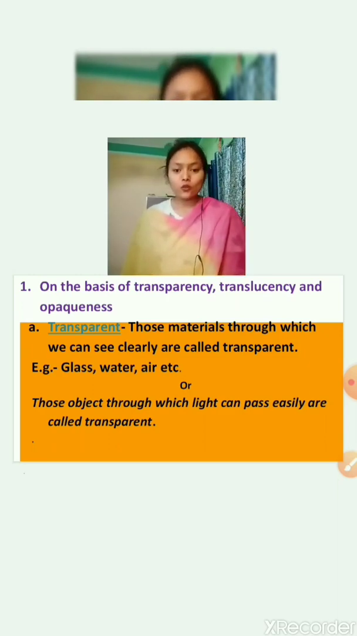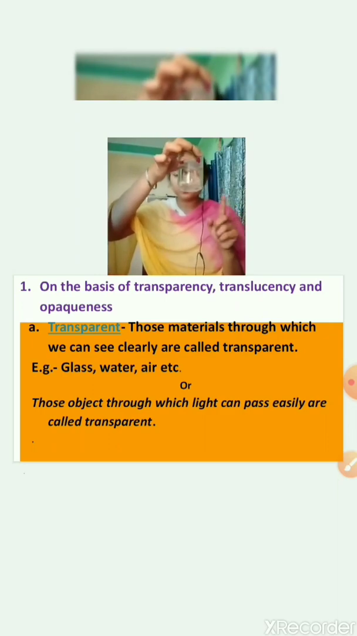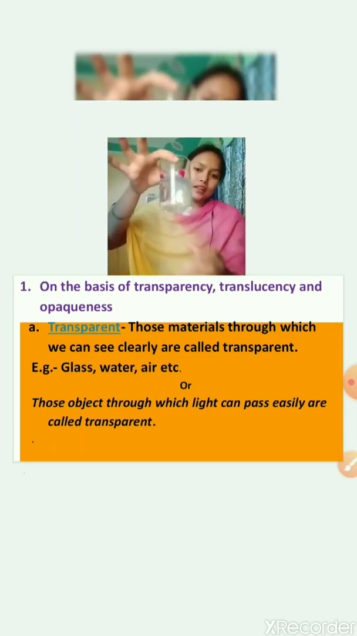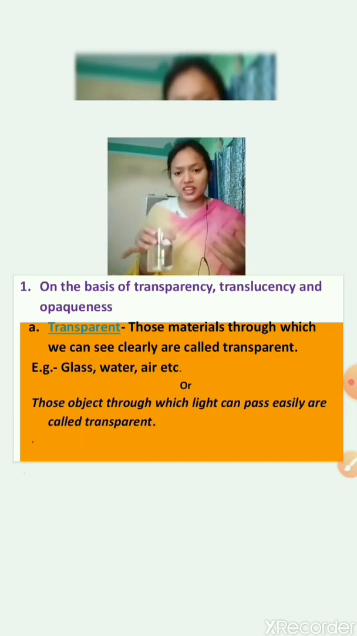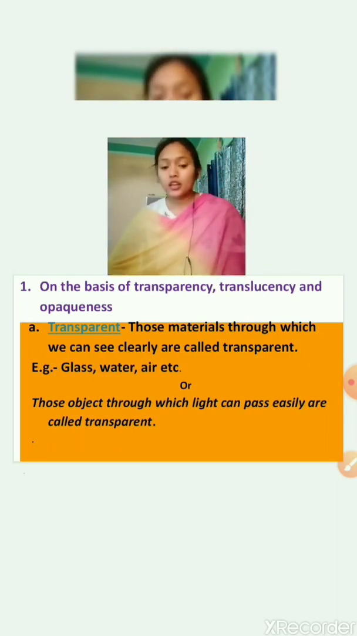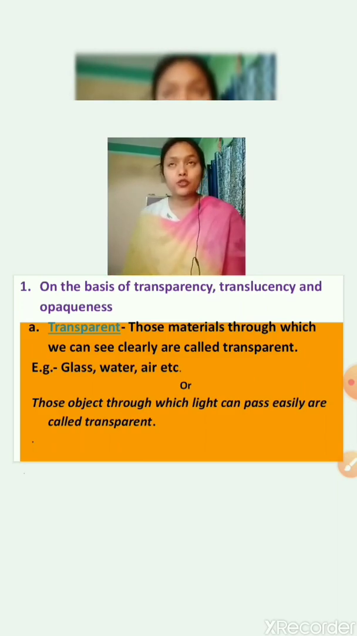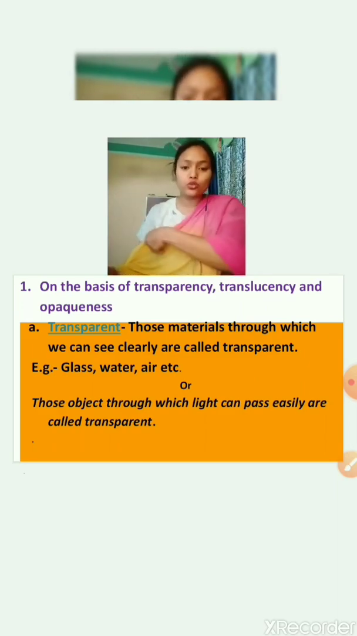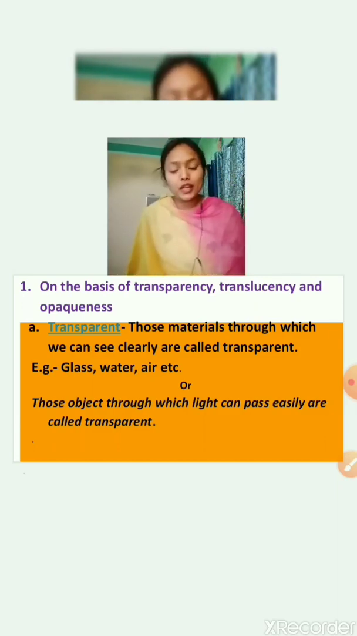Now if I take clean water, then also you can see me clearly. If I take clean water, you can see through it very clearly. And glass is also a transparent material. You must have seen window glasses also. Through that we can see the outer side very clearly. So that is also an example of a transparent thing.